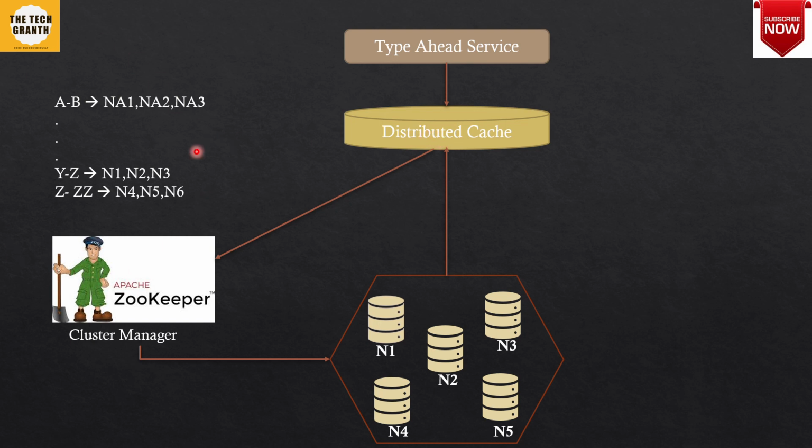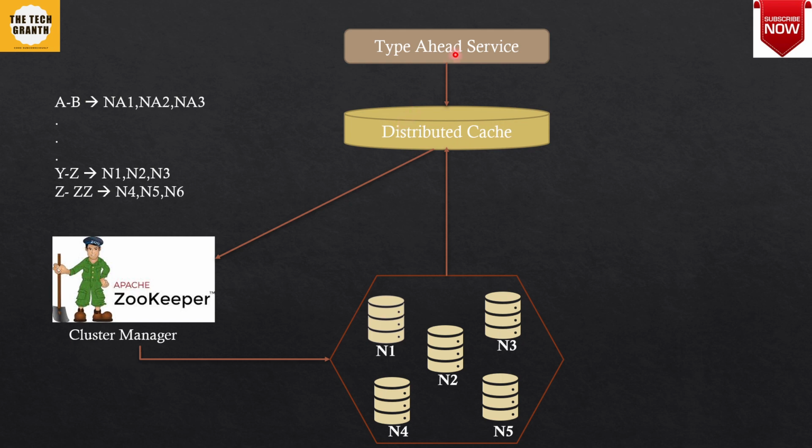So that is how Zookeeper is helping us in making this system really scalable, distributing the trie into multiple nodes and managing this. All these are the headache of Zookeeper. We just need to configure it on the Zookeeper side and let it do its work. So this is how the system works for returning the top suggestions whenever a prefix is given.